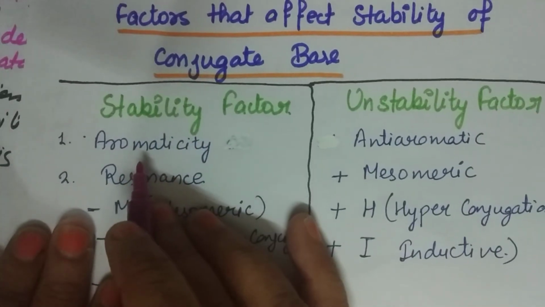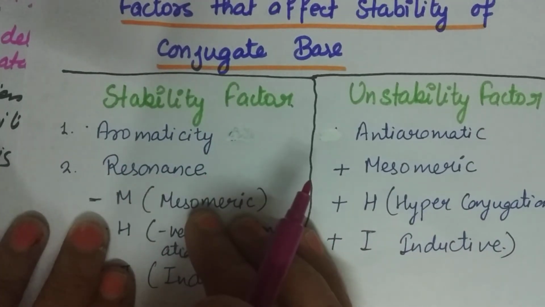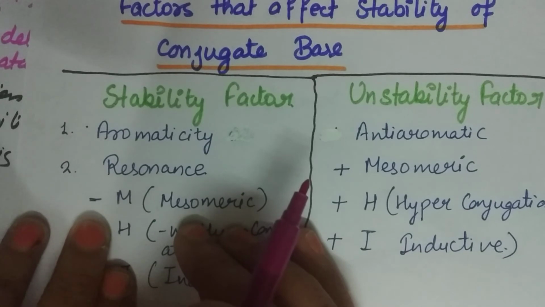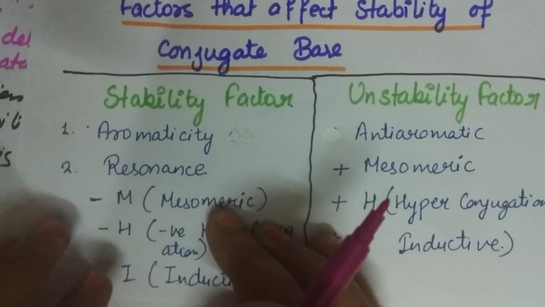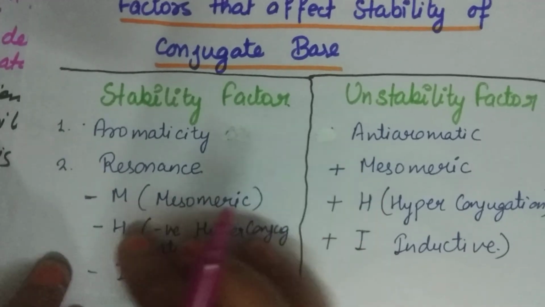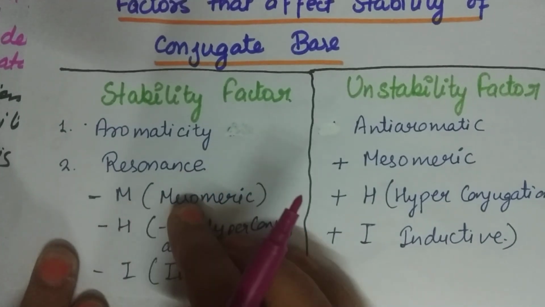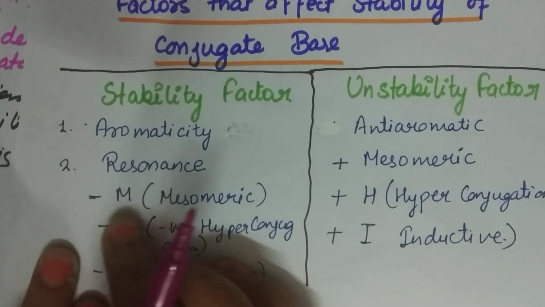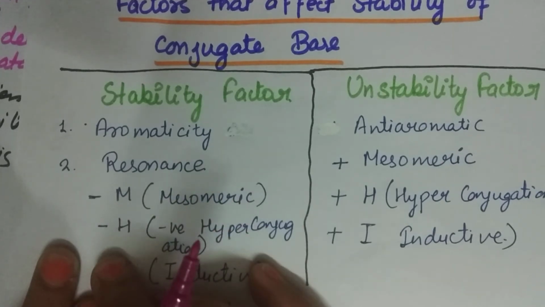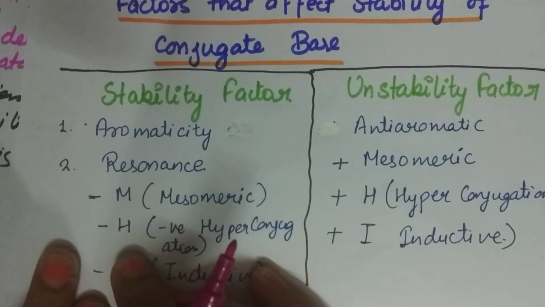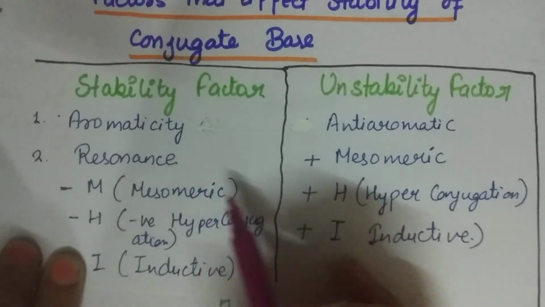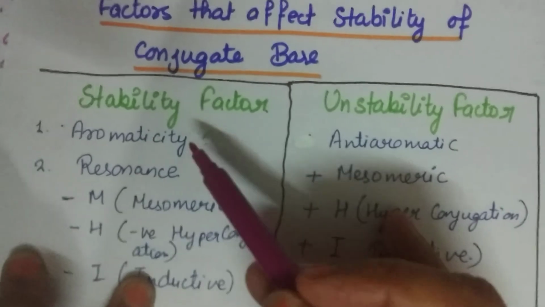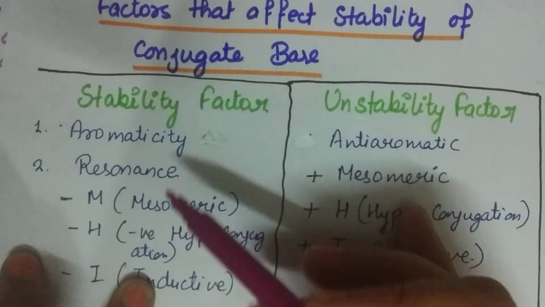If that does not apply, then comes the resonance effect. Resonance effect means that if the group attached to it is withdrawing electrons from the system, that is, it shows the minus I effect, or hyperconjugation, minus H effect, then that will be a more stable conjugate base, or the stronger acid.